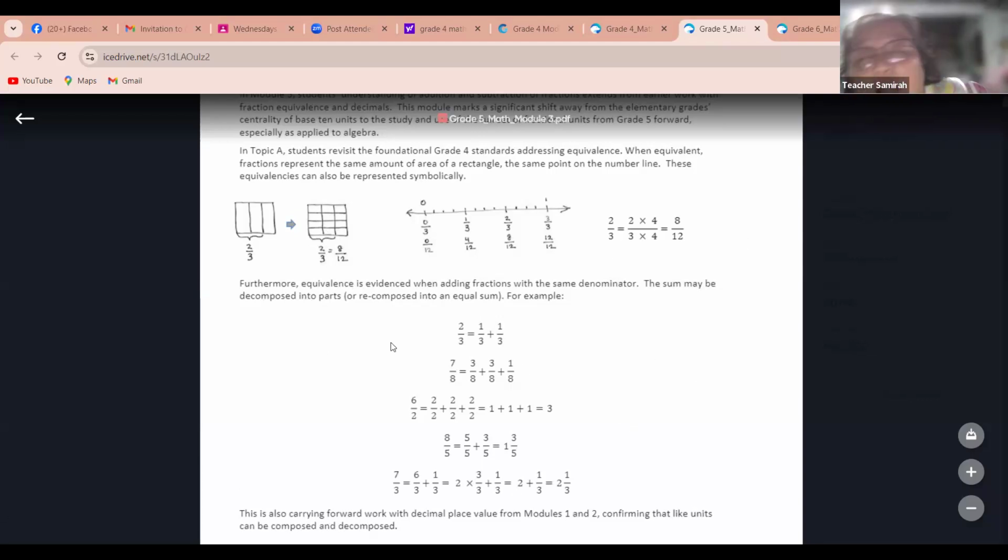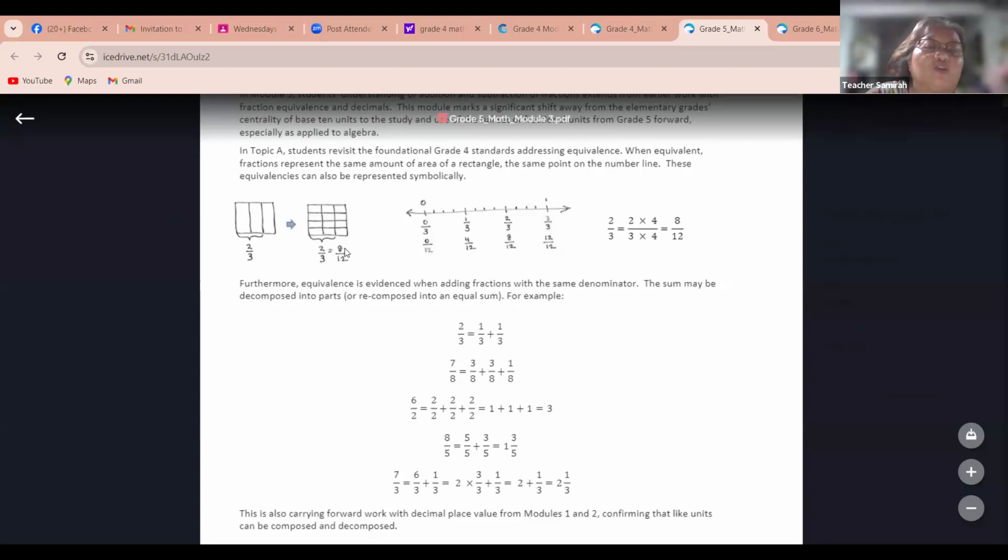How does 8/12 equal 2/3? 2/3 is actually the lowest, the least fraction, the smallest fraction.